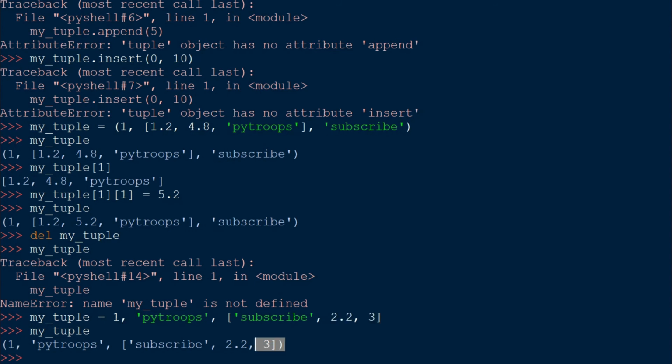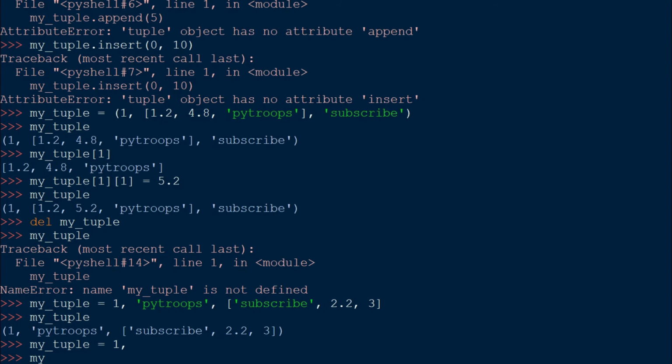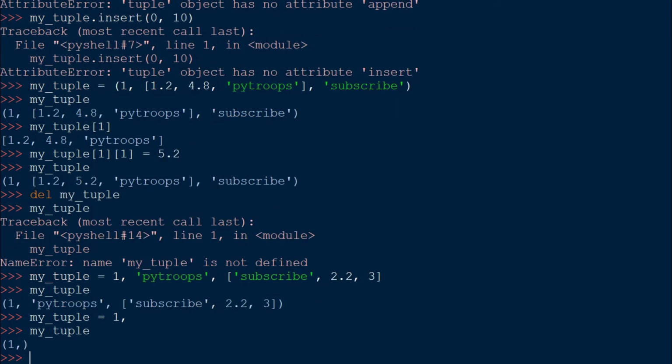As you can see over here, we have our integer value, we have a string value, we have a list which contains integer, string and float values as well. Now if you want to have only one value inside a tuple, you can do that by simply typing myTuple is equal to 1 comma, press enter and type myTuple, and then press enter again, and you will see the tuple has only one value.